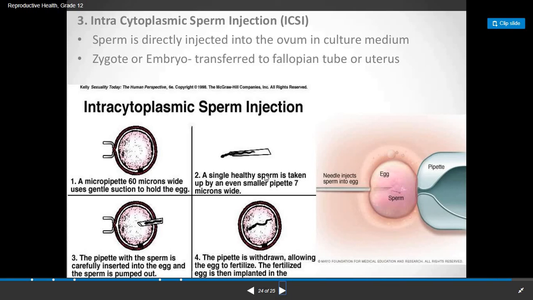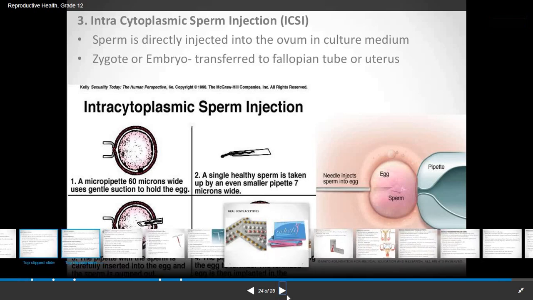Then a single healthy sperm is taken up by an even smaller pipette 7 microns wide. The pipette with the sperm is carefully inserted into the egg and the sperm is pumped out. The pipette is withdrawn, allowing the egg to fertilize. The fertilized egg is then implanted in the female's fallopian tube or the uterus. So this is the intracytoplasmic sperm injection technique.